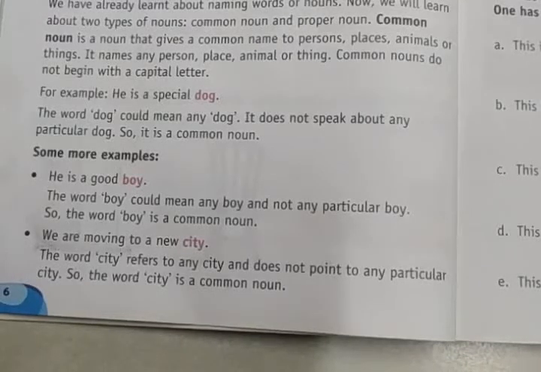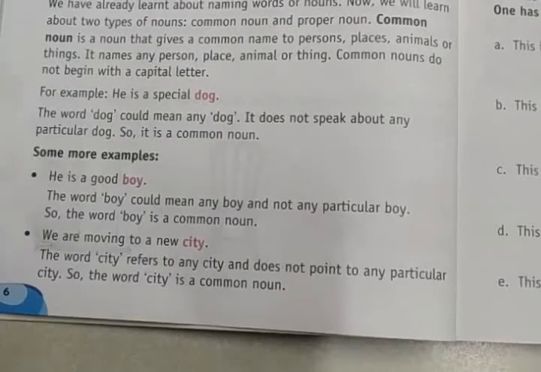Boy, girl, man, woman, dog, animal, plant, city. So these are all common nouns. If you name it, boy, Raju. Raju is a proper noun. Boy is a common noun.